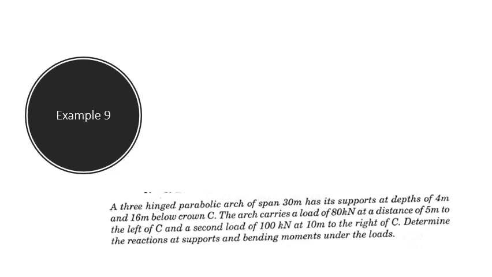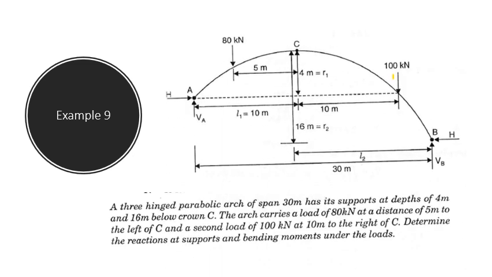The arch carries a load of 80 kN at a distance of 5 meter to the left of C and a second load of 100 kN at a distance 10 meter to the right of C. Determine the reaction at supports and bending moments under the load. See, the loads 80 kN and 100 kN distances are given from the crown, not from the left and the right support. Please read the question properly and draw the diagram.